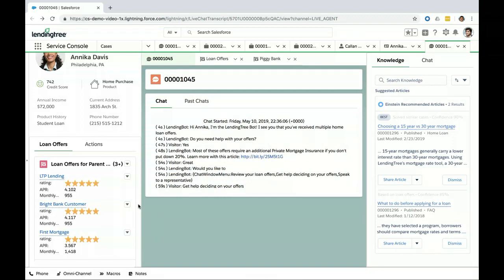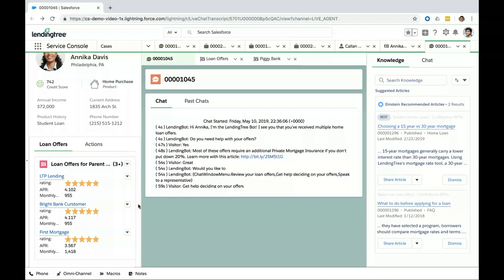So this is great. We've seen how to create a connected service experience in Service Cloud. But there's more that we want to do. We're not only interested in loan offers. We want to be able to show many, many different types of information in Service Cloud, and we want to be able to share this information across our other systems. And as a Service Cloud administrator, I don't have the domain knowledge about all the different types of systems and data that should be connected. But I can help other users in my organization in doing this for themselves.